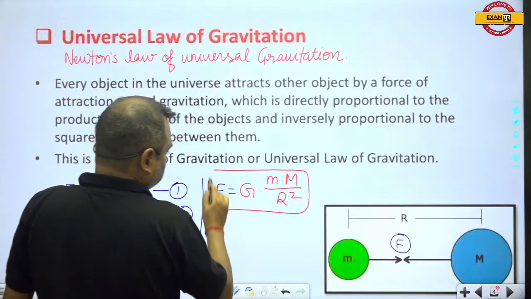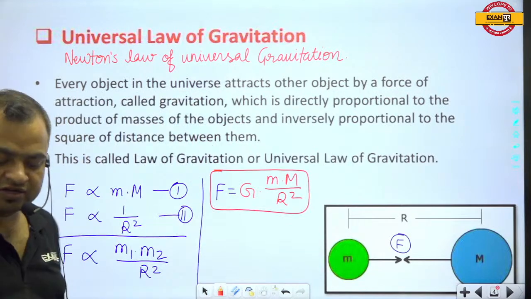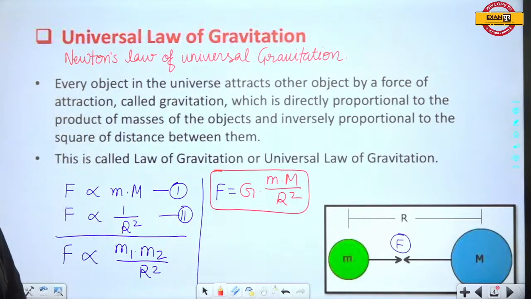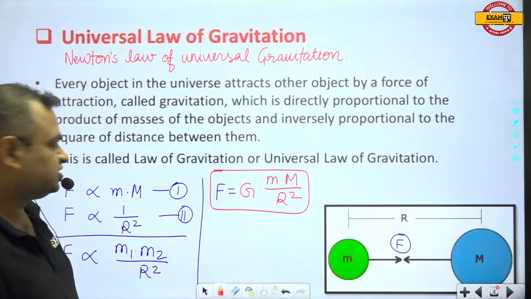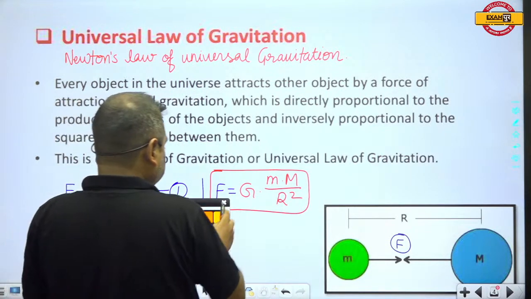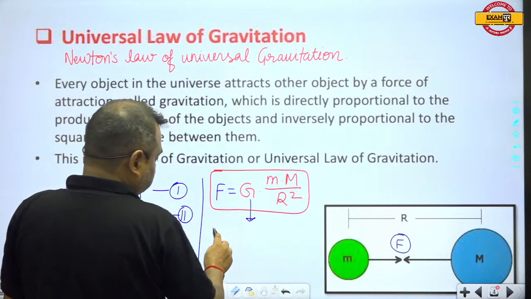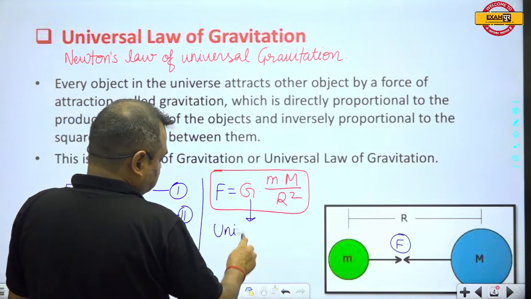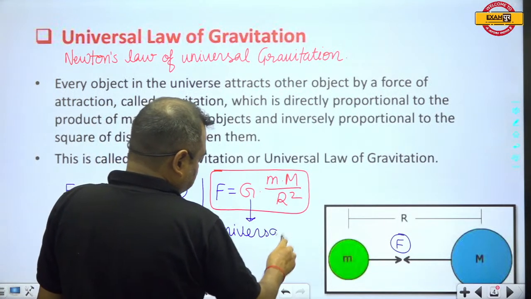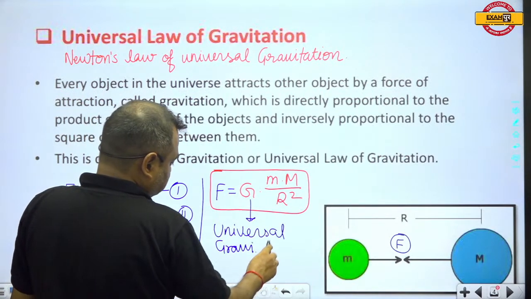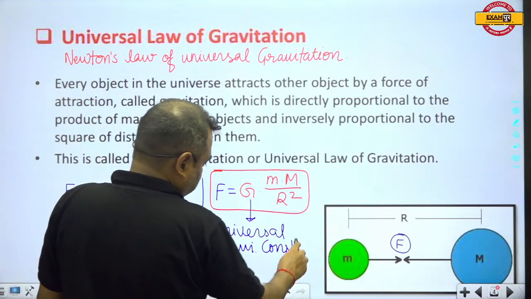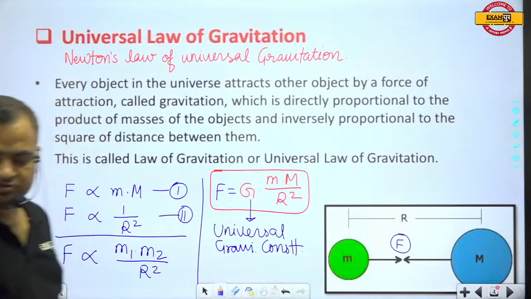This is the formula to calculate the attraction force, and this capital G is a proportionality constant, known as the universal gravitational constant.